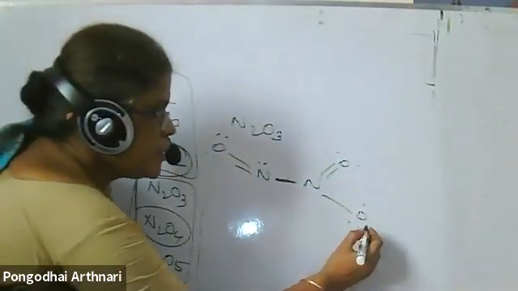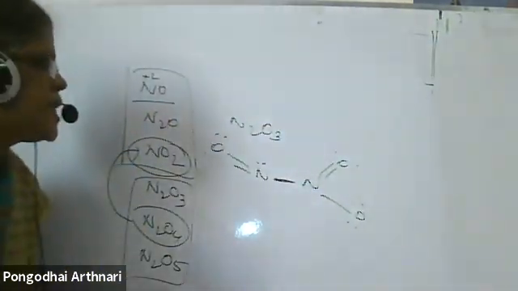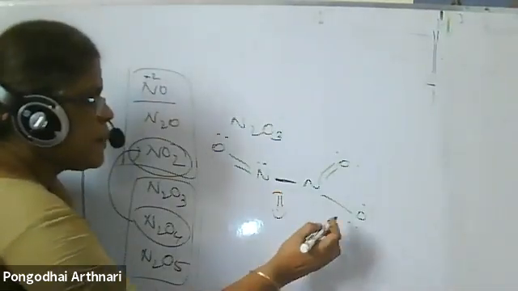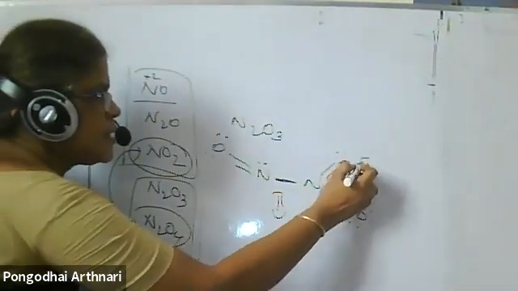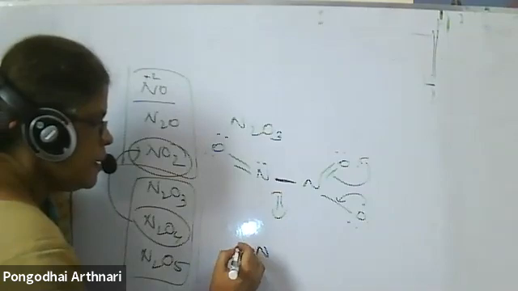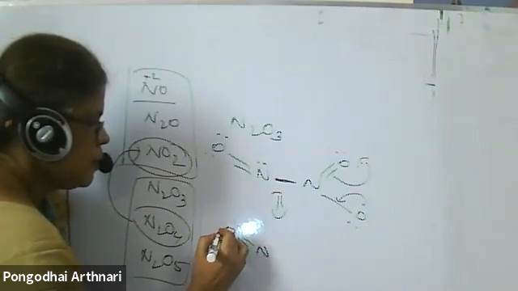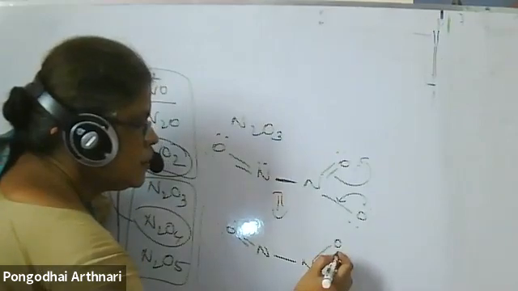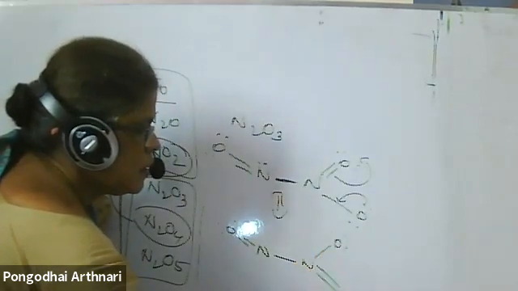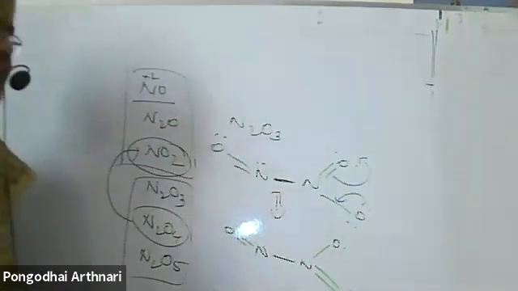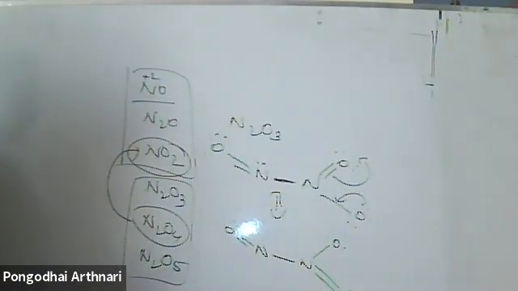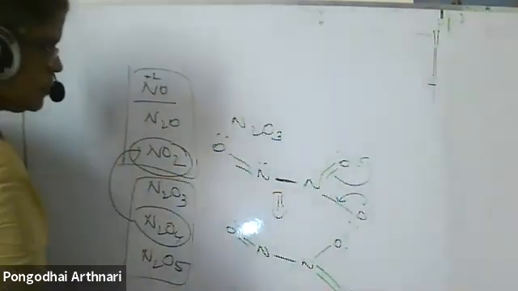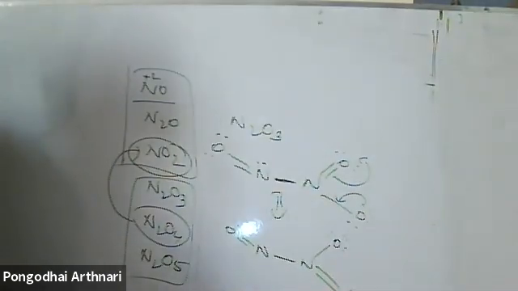Please do that. Then, what is the resonating structure? This shifts like this, this comes here. So what happened? N, double bond O, single bond N. This is the way we draw it, drawing with the lone pair. This is the resonating structure of N2O3.